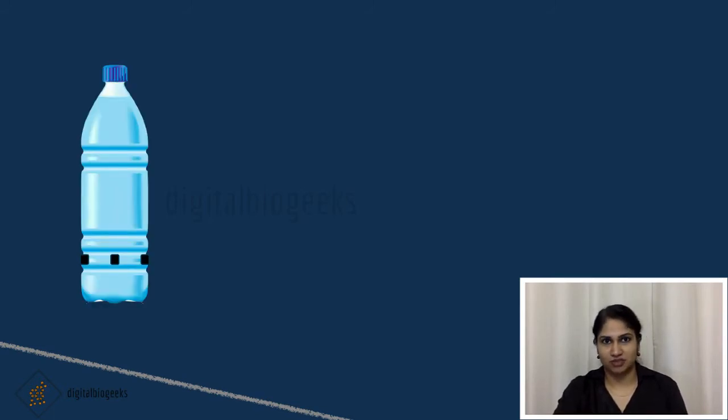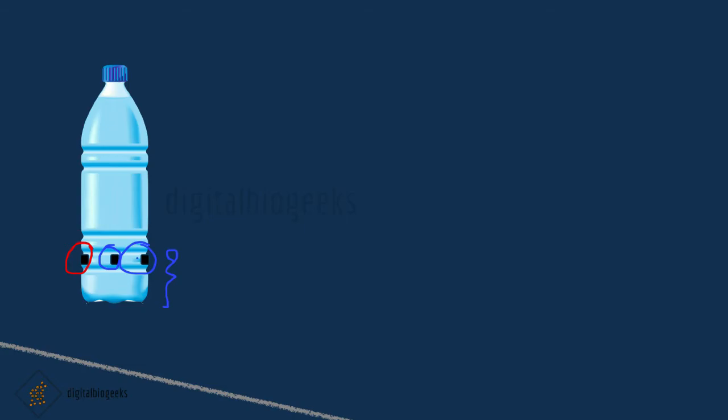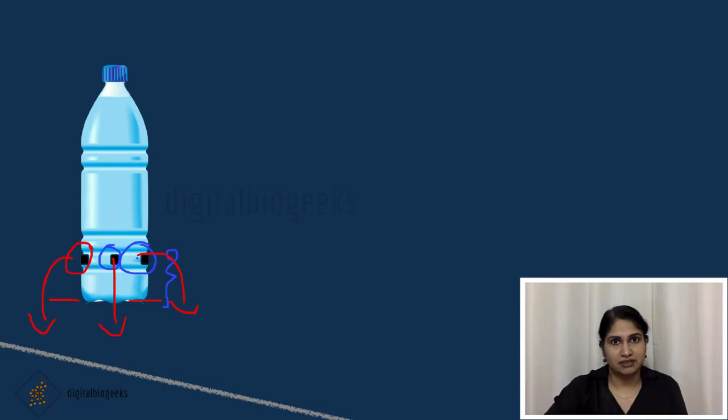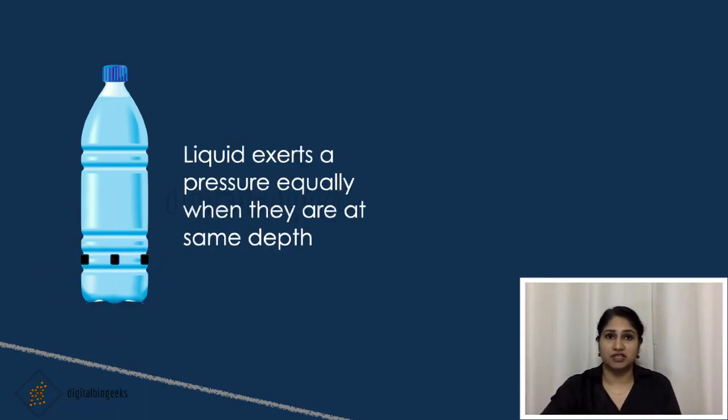Let's do one more experiment. Take a plastic bottle and make 3 holes which are of the same size and at equal distance from the bottom of the bottle. Now fill the bottle with water. What will happen? The water falls through the holes, right? The water will fall the same distance from the bottle. That means a liquid exerts pressure equally when they are at the same depth.